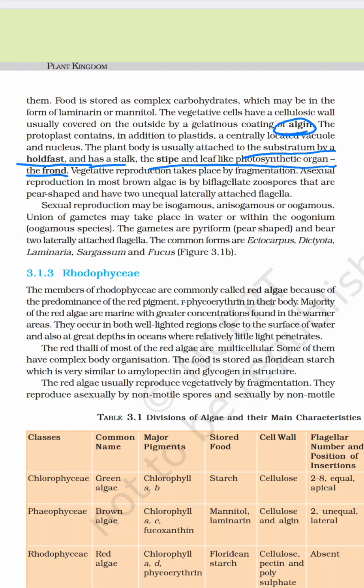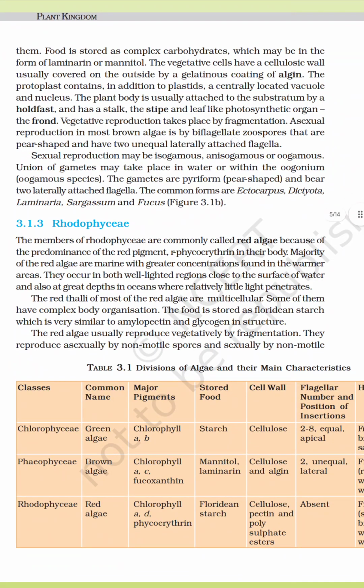Vegetative reproduction takes place by fragmentation. Asexual reproduction, most common in brown algae, is by biflagellated zoospores, which are pear-shaped and have two unequal lateral flagella. Sexual reproduction is isogamous, anisogamous, or oogamous. Union of the gametes may take place in water or within the oogonium in oogamous species. The gametes are pear-shaped and bear two lateral flagella.